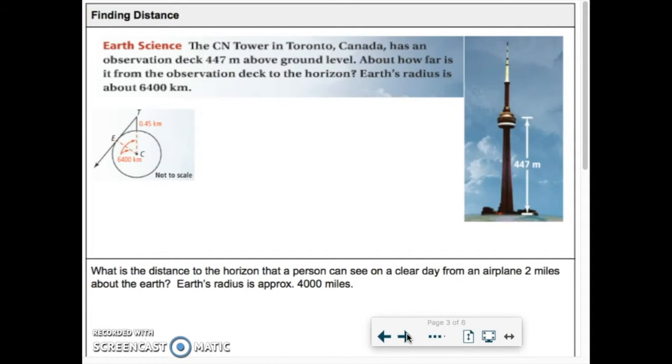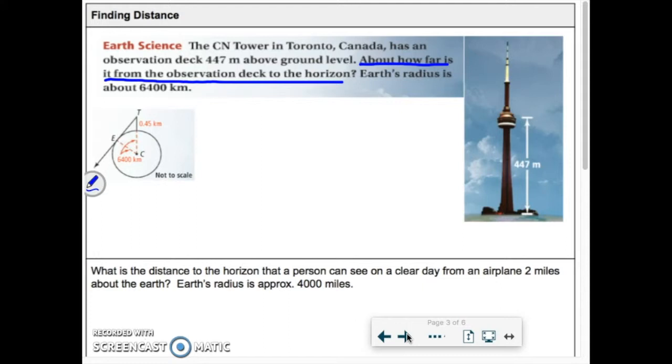This one says, the CN Tower in Toronto, Canada has an observation deck 447 meters above ground level. About how far is it from the observation deck to the horizon? So this is the question. How far can I see? It'll tell me what Earth's radius is in kilometers, about 6,400.